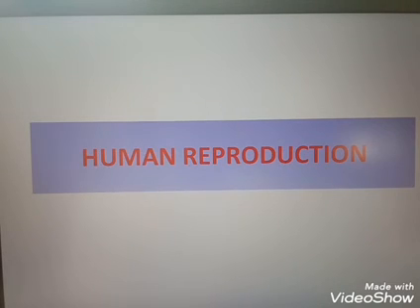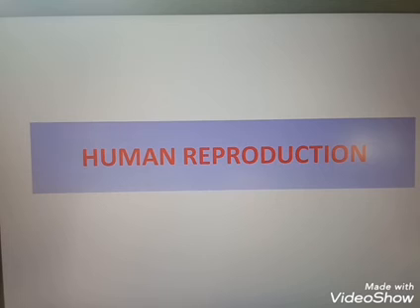Okay, what is Graafian follicle? Graafian follicle is a mature ovarian follicle in the ovary. Name the tissue which lines the inner surface of the fallopian tube. The inner surface of the fallopian tube contains ciliated epithelial tissue.